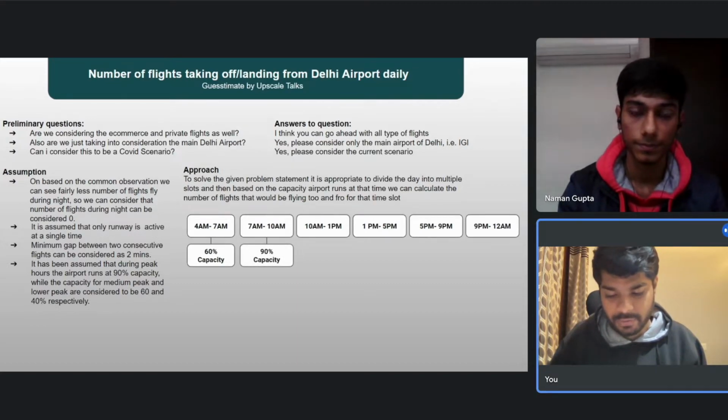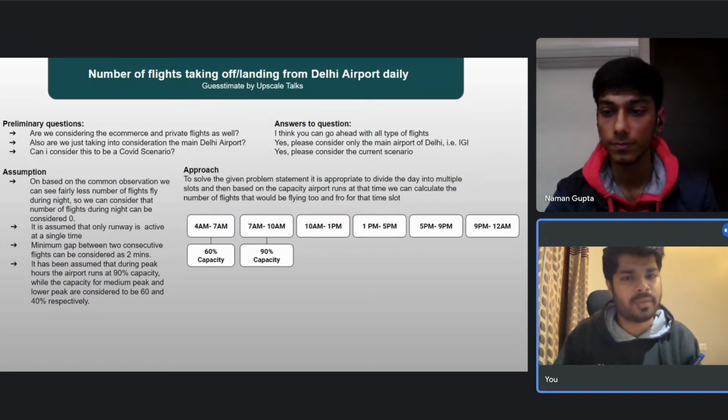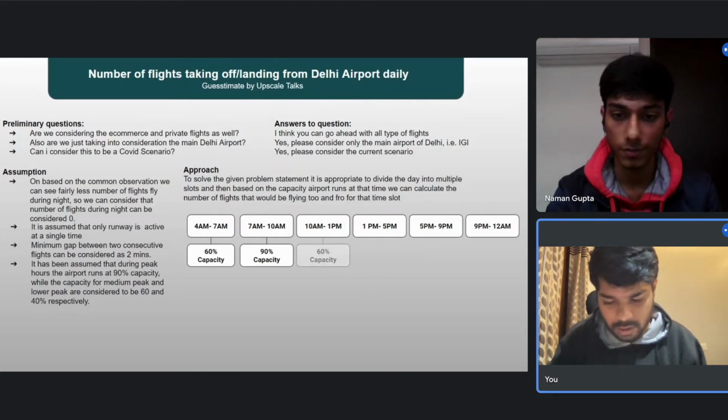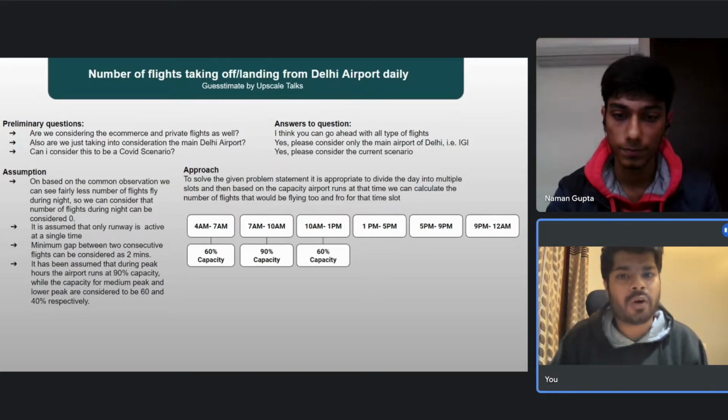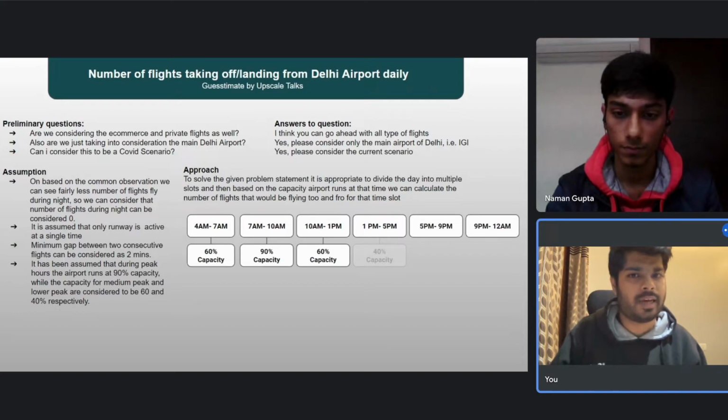Okay, so for the next case, similarly to the first problem, I will be assuming that it will be running at a 60% capacity. When we're talking about 1 p.m. to 5 p.m., I think a very few number of flights fly during that time, because that is the mid-afternoon time. So I think the airport would be running at approximately 40% capacity during these times.